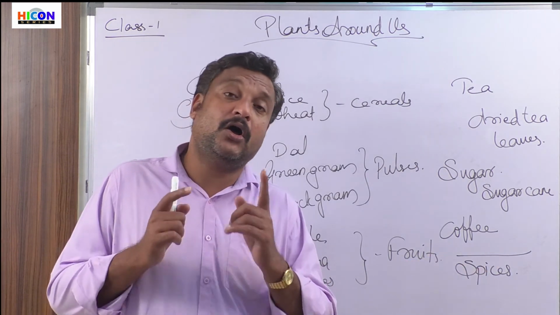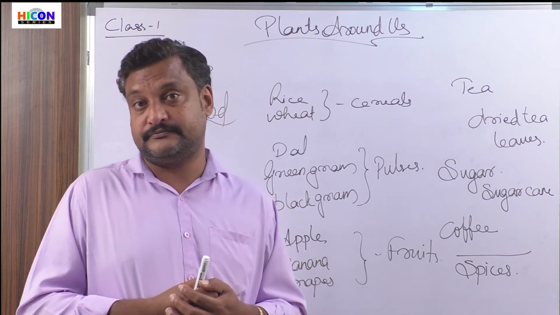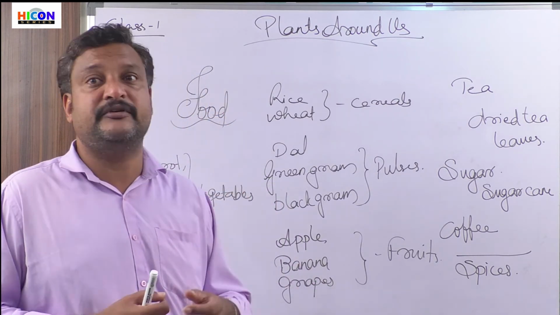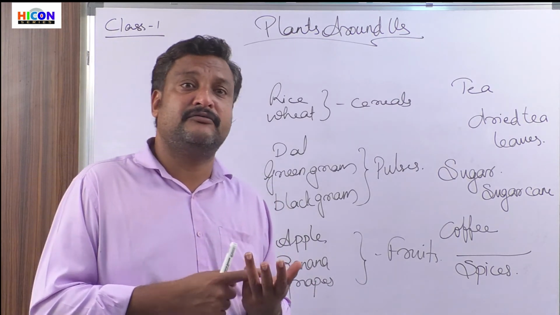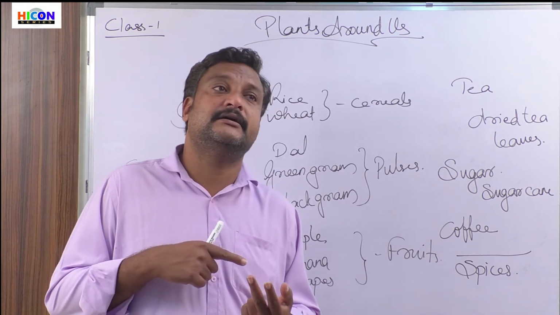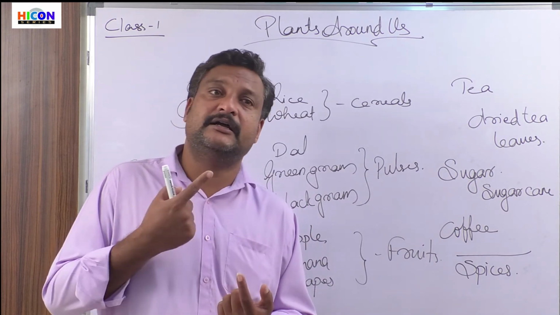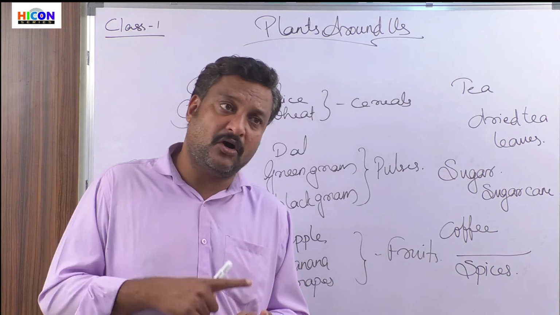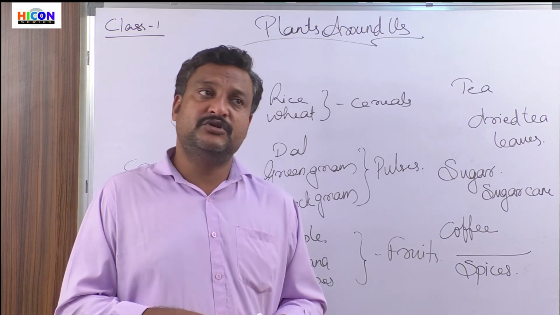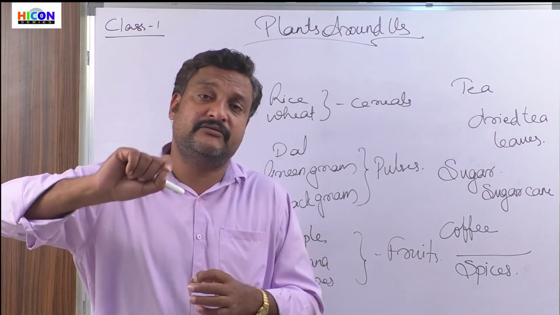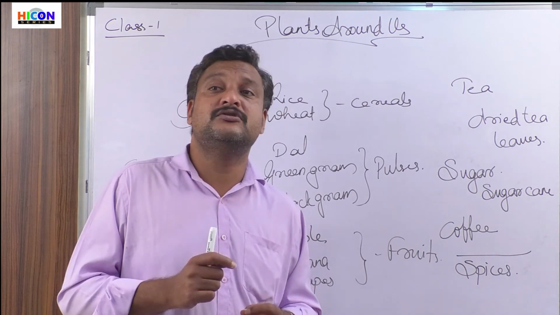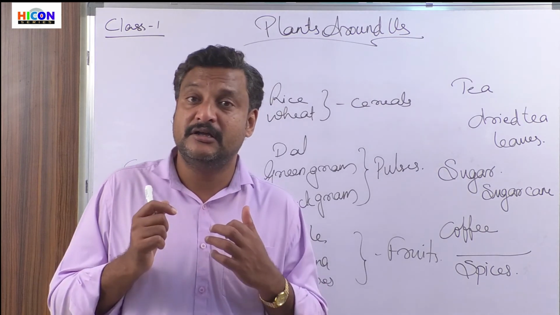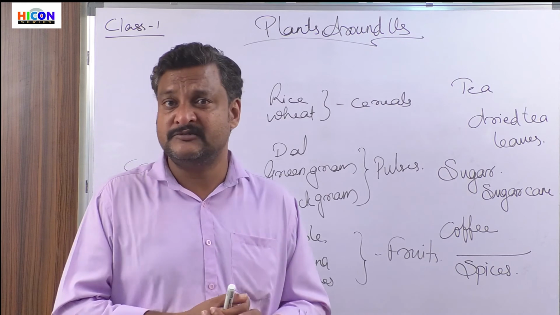And the oil that we use for cooking, say sunflower oil, groundnut oil, palm oil, or coconut oil. These kinds of oils that we use for cooking are also something that we get from plants.